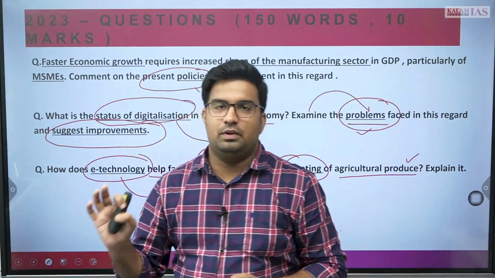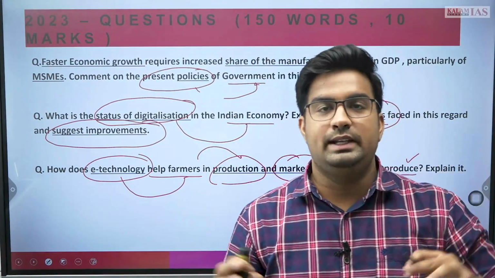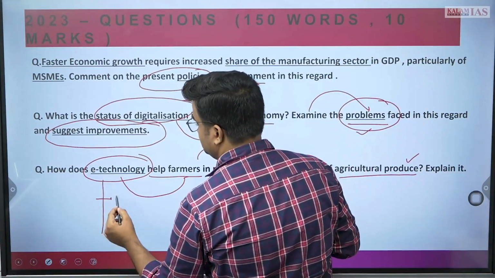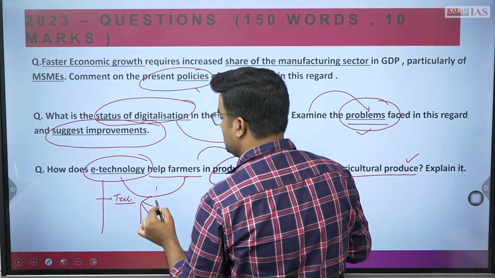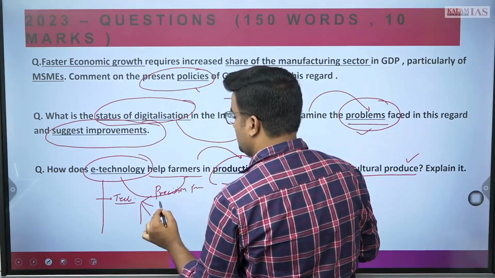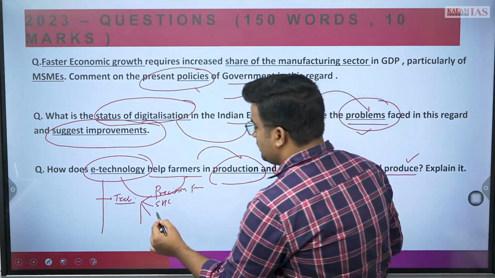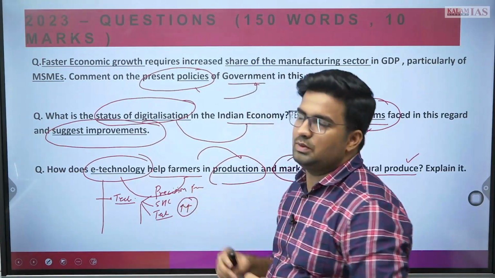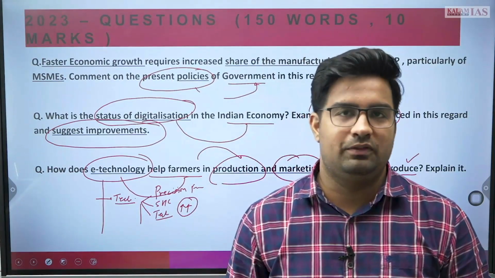Now in our classes we have also discussed what the major parts are where e-technology may help. For example, the technology part in production: precision farming can come forward, soil health card kind of stuff can come forward, other technology missions which have led to better productivity, and mechanization of agricultural farms and produce will help further.